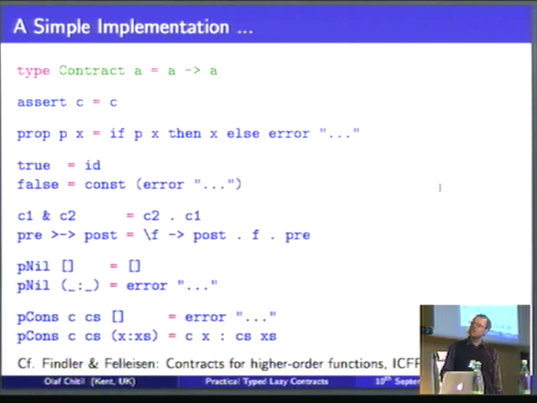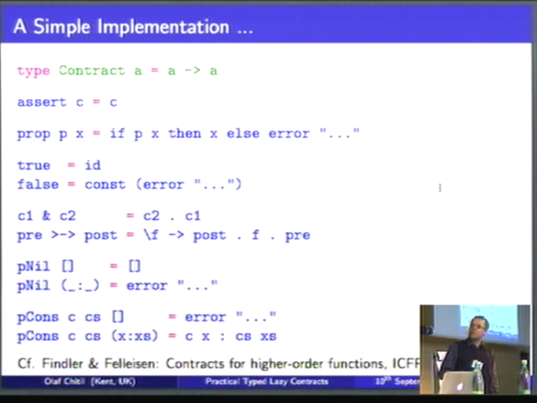I mean, true and false are pretty straightforward. Even here for conjunction, it's quite nice. Conjunction just means we apply both of our contract functions one after another. And also for the patterns, it's pretty straightforward because we just do pattern matching. So for the null, if it is an empty list, we just return the empty list, so we just use the identity. But if it is a non-empty list, then we have an error. So all this is very straightforward. That's something we already know.